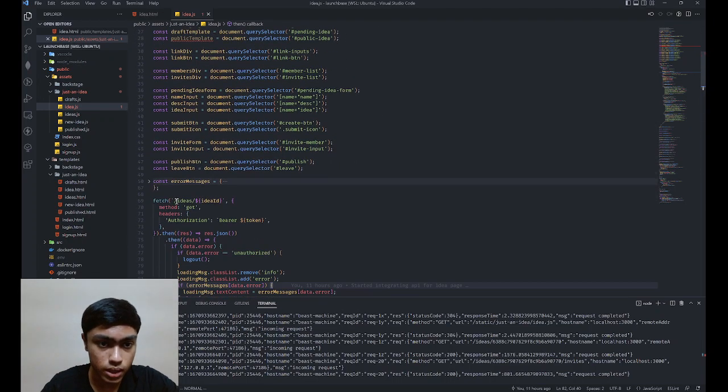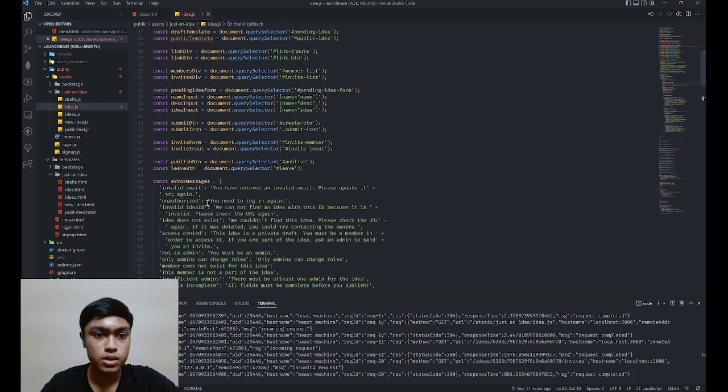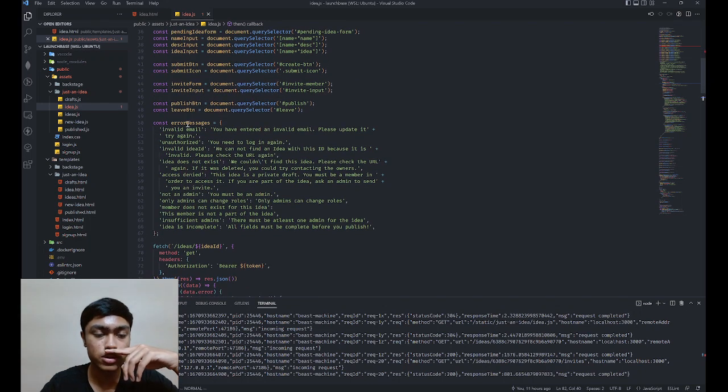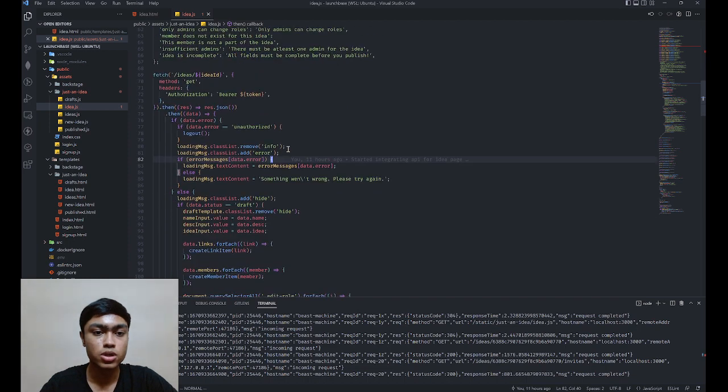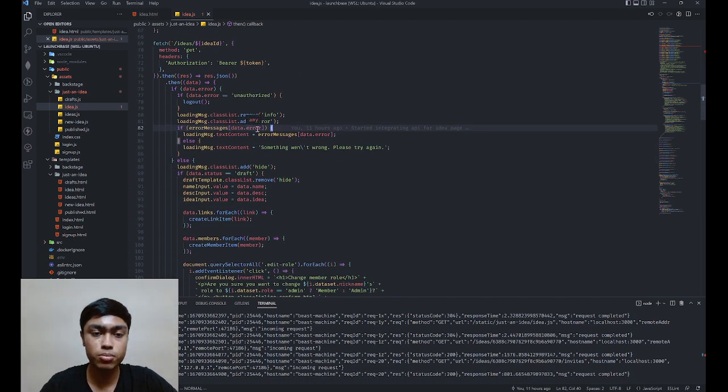Where did that go? Yeah, here, error messages, right? Of all the possible error codes. So basically my API, the way I've done it, this is not the ideal way, but I have simplified short error messages or error codes that you can see on the left hand side, which are keys in this object. And then for every key or every code, I have a longer descriptive error message that I display to the user. So what I'm doing is I'm checking if that property is there.